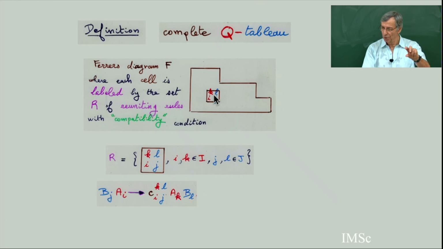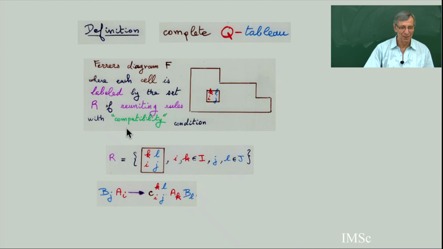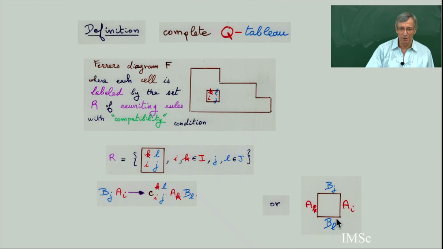Each cell is labeled by one of the possible rewriting rules, but of course you must have some compatibility. I will define the compatibility condition. You cannot put any label in the cells. They must be obtained by the rewriting process. Or if you don't like this notation with four indices, you can also denote this by putting an edge labeling on the cell. So it's a cell whose four edges are labeled by two blue letters and two red letters, where these four letters belong to one of the rewriting rules. You can label by this, or this, as you prefer.